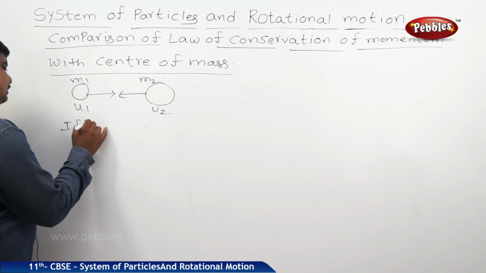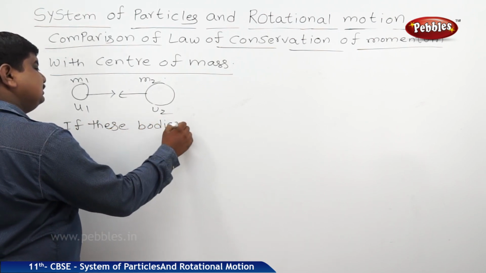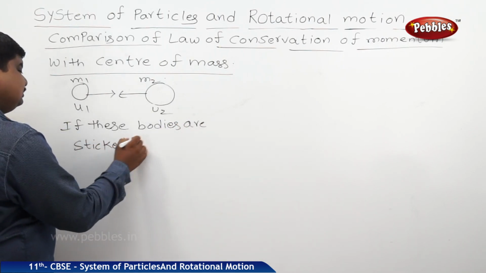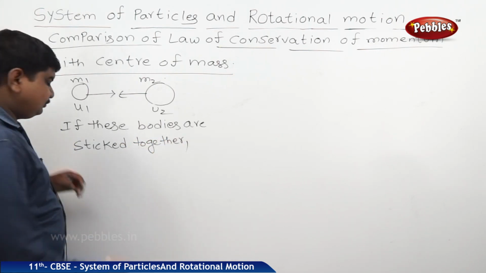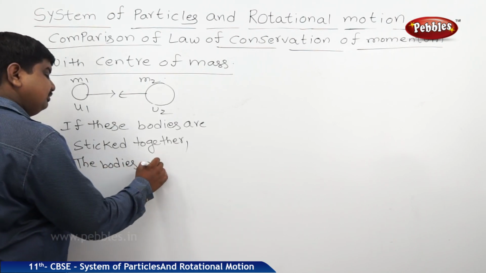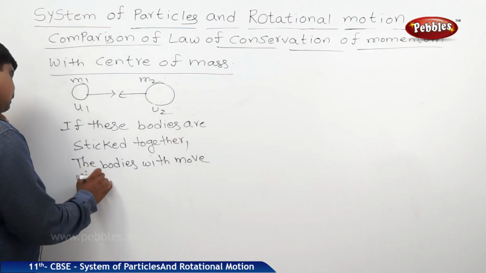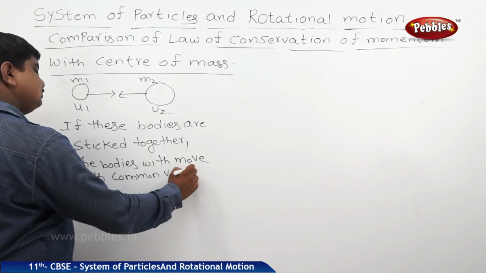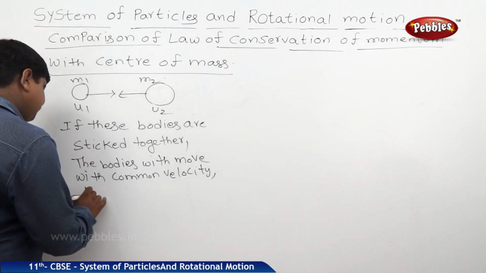If these two bodies are stuck together, the bodies will move with a common velocity as well as their centers of mass also coinciding.